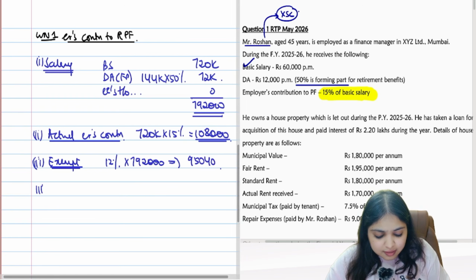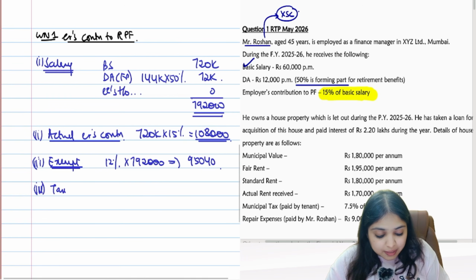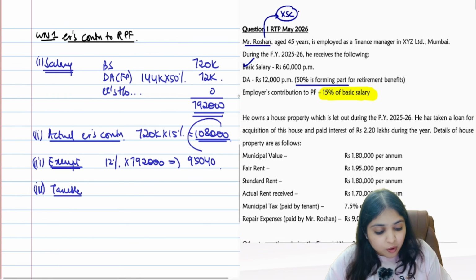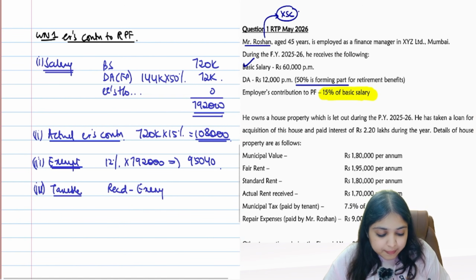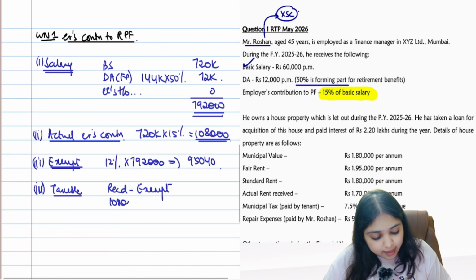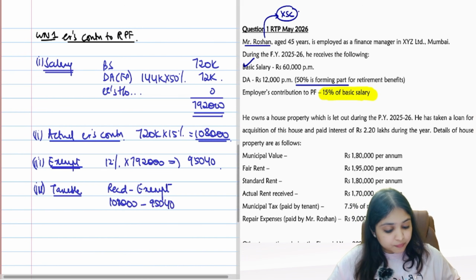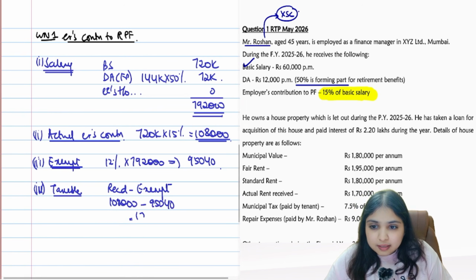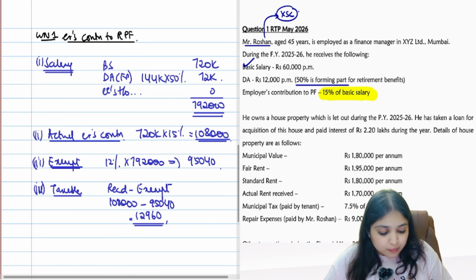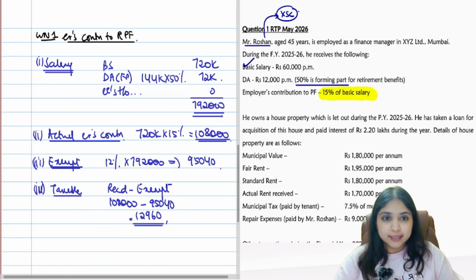So with this, can I find out what is my taxable employer's contribution? Easy, no. I received how much? I received minus exempt will be taxable. So I received 1,08,000, out of which 95,040 will be exempt. So the balance 12,960, this will become our taxable employer's contribution, guys.